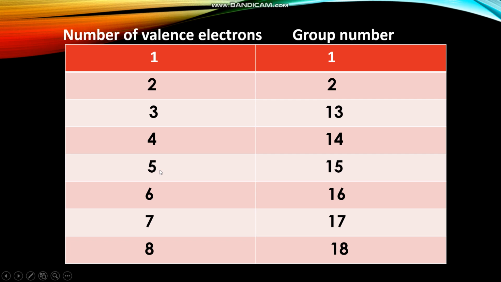If the valence electron number is 5, that element belongs to group number 15. 16th group, all the elements have 6 valence electrons. Or we can say if there are 7 valence electrons for an element, it belongs to group 17. 18th group, all the elements have 8 valence electrons, the same number of valence electrons, that means 8.